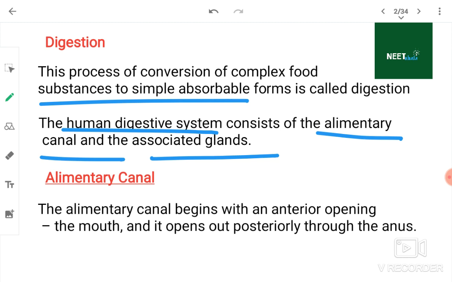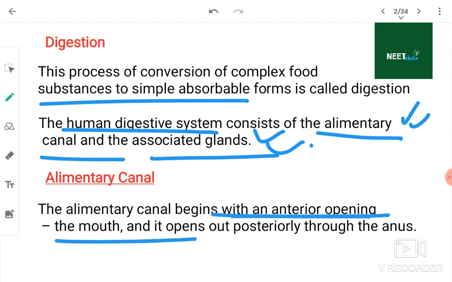You will not say stomach, intestine, because the alimentary canal itself includes the stomach, intestines, all those things.